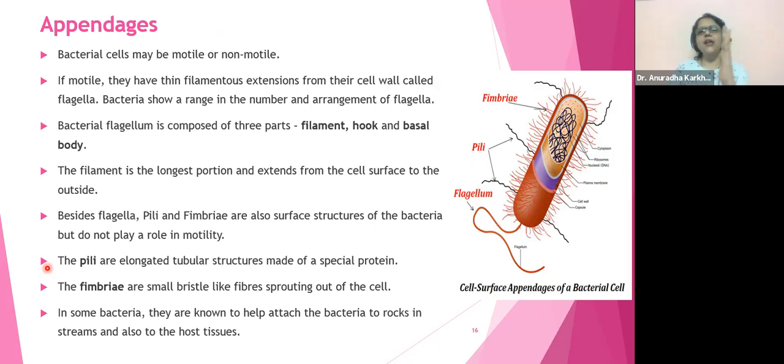And explain how that conjugation bridge is going to be formed, and how the plasmids, or I'll talk about the plasmids today, are going to be transported. So there is something that is going to cause what, beta? There is something that is going to cause the cilia formation, right? What is that something? We'll be seeing it today.